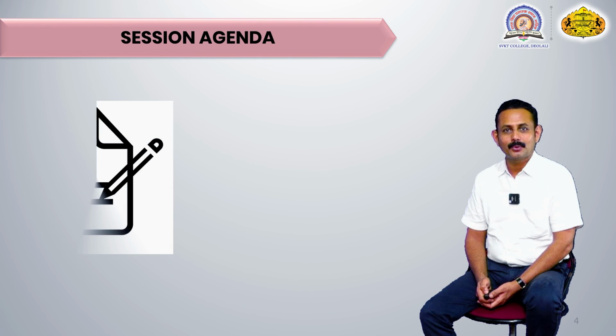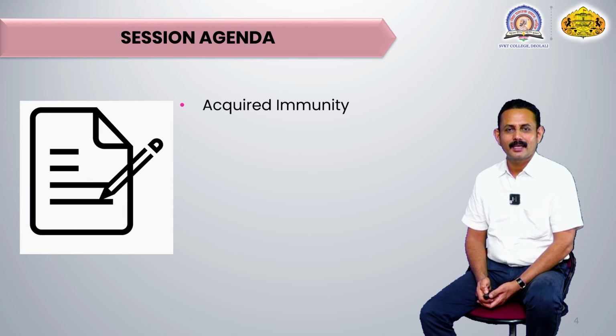Now, in today's session, we are going to see another kind of immunity, that is acquired immunity. We saw that immunity is broadly classified into two categories, that is innate immunity and acquired immunity.